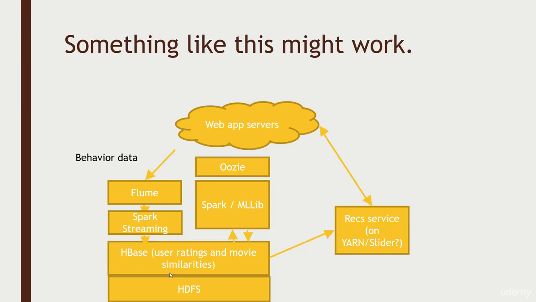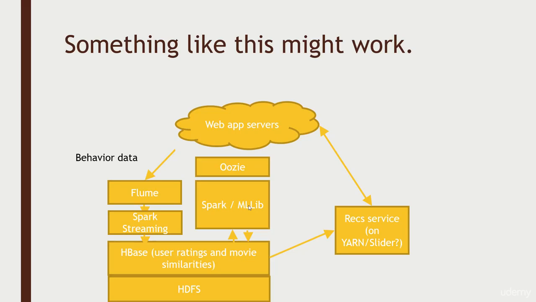And notice also that I've tried to minimize the number of different technologies here. So one motivation for using Spark Streaming instead of Storm is that I'm using Spark over here. So instead of using Spark and Storm, why not use Spark for both? You want to minimize the number of different technologies that you're using in a given system because that makes it simpler to maintain and simpler to understand and simpler operationally, right? The fewer technologies that the people that need to maintain and build upon this system need to understand at a visceral level, the better.